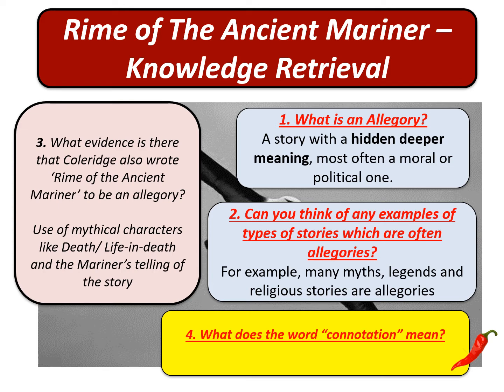So the story itself comes across as a cautionary tale, and in this case it's to do with not messing about with the natural order of things. And finally, what does the word connotation mean? Well, hopefully you've remembered that a connotation is the deeper hidden meaning. Tick the ones that you got right, correct the ones that you didn't, and then when you're ready, move on to the next slide.